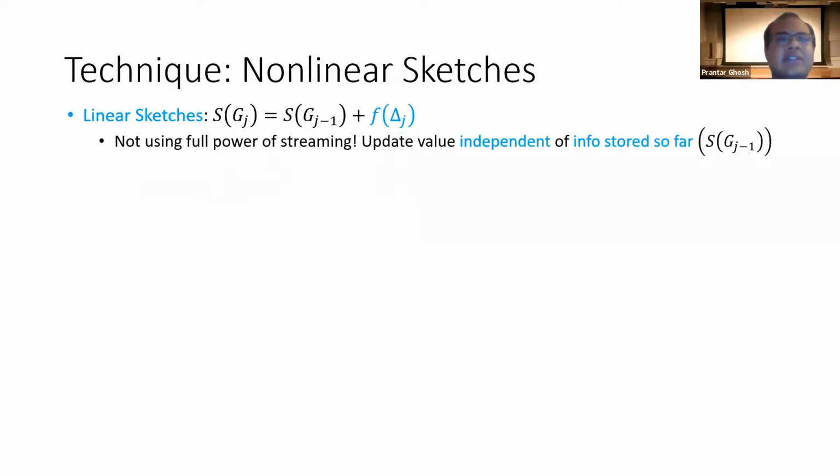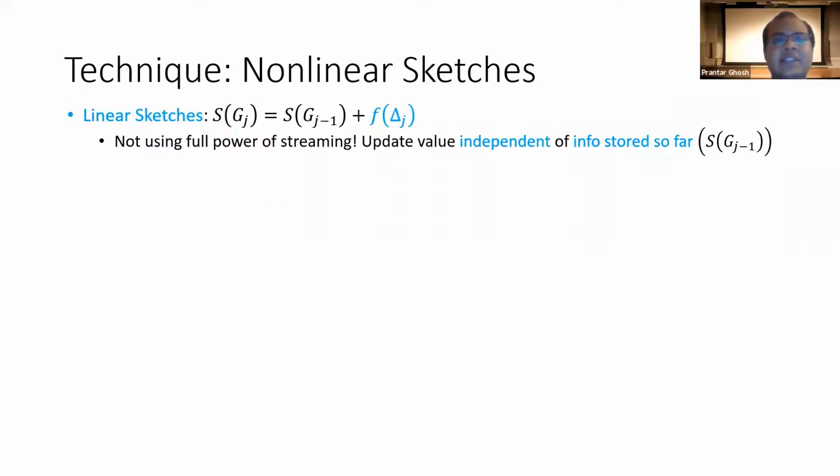So note that this is not using the full power of streaming, because we are actually allowed to use the information that we have stored so far, that is the sketch of the graph G(j-1).